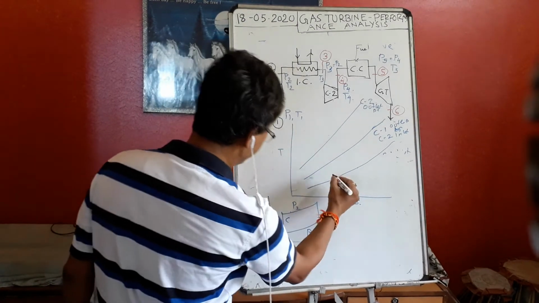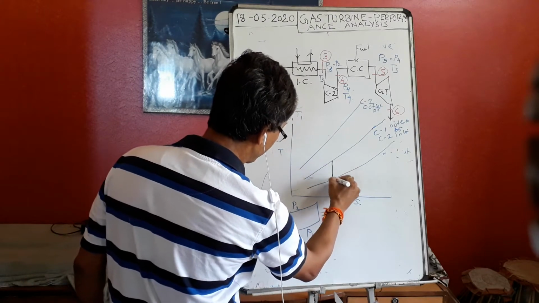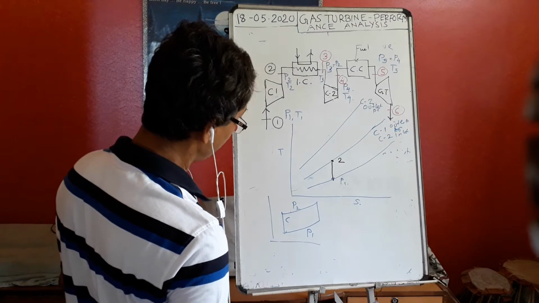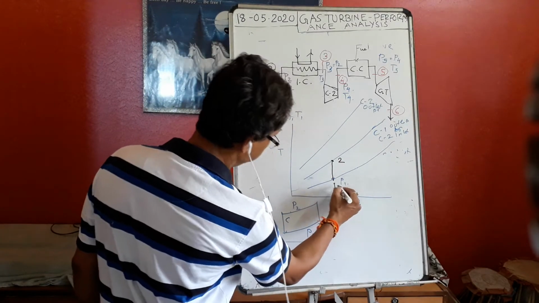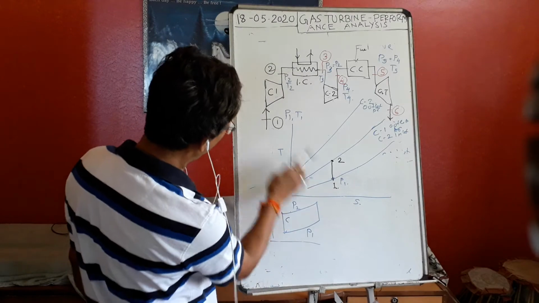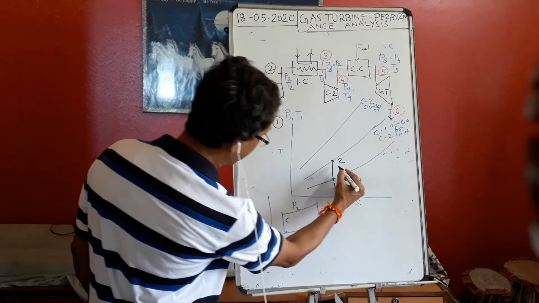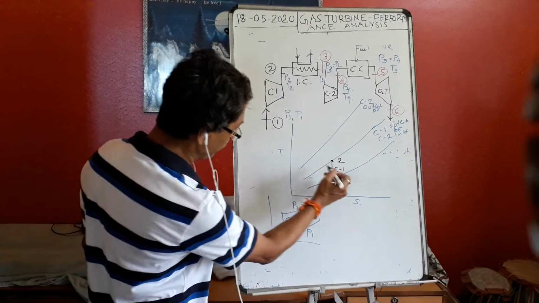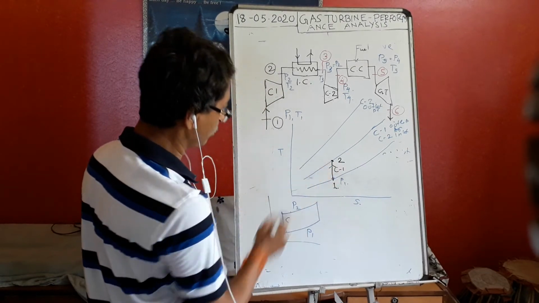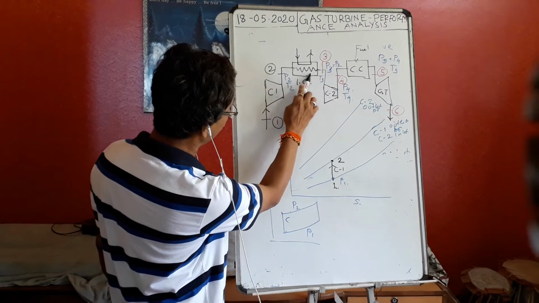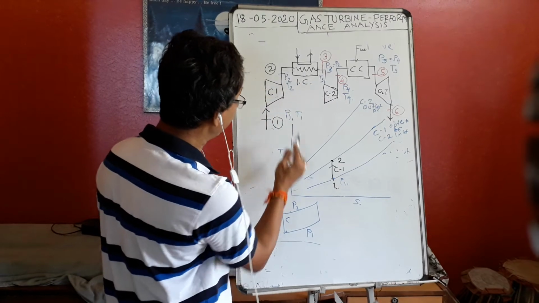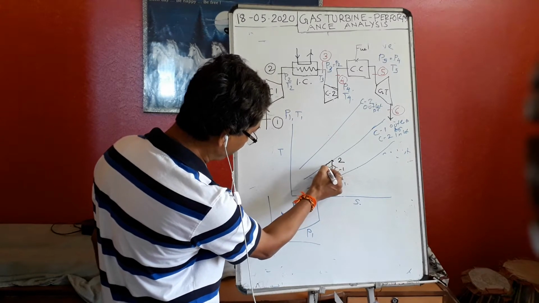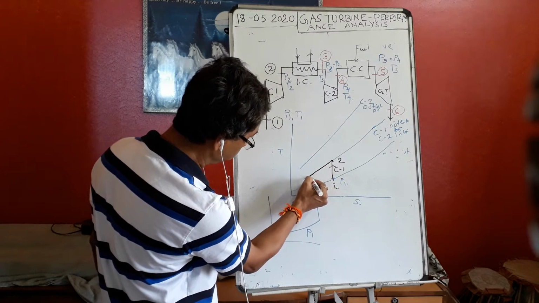So 1 to 2 is isentropic. It increases from 1 to 2. So this is point 2, and this is point number 1. So point 1 to 2 happens in the first compressor. 1 to 2 is the isentropic compression happening in the first compressor. After that it is going to the intercooler. And in the intercooler, what is happening? Cooling, pressure remaining the same. So pressure remains the same, temperature will go down.